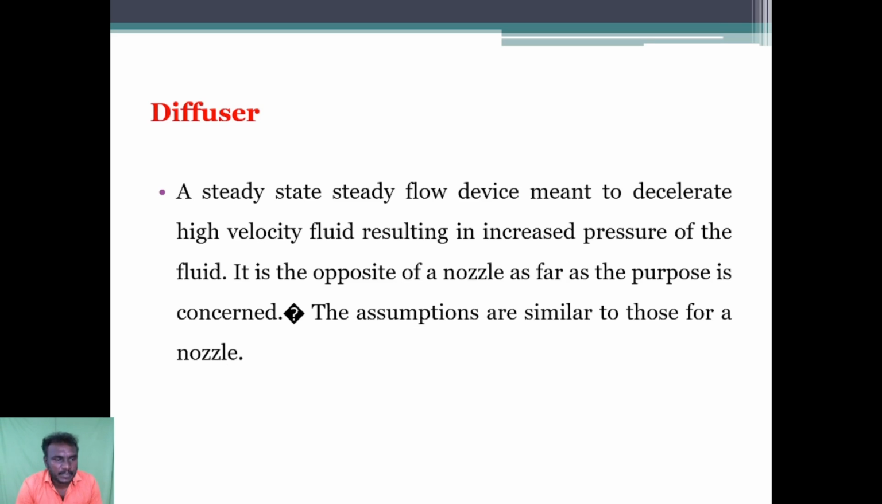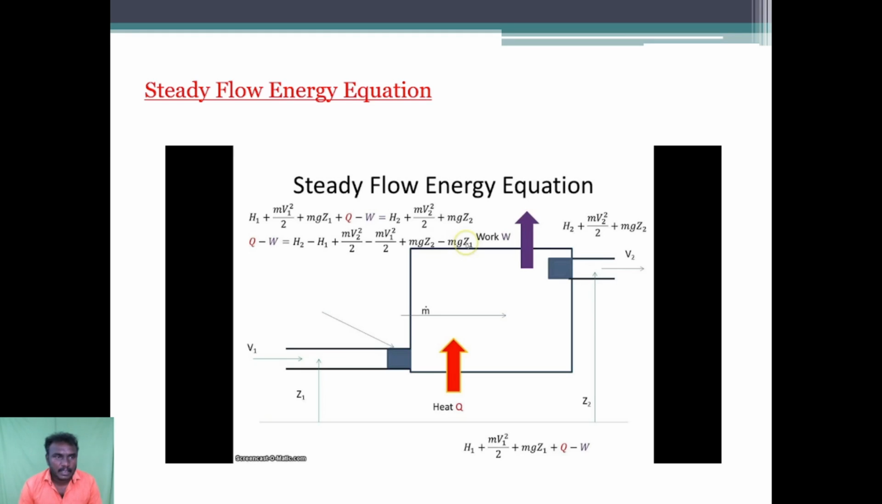Then diffuser. A diffuser is a steady flow device meant to decelerate a high velocity fluid, resulting in an increase in the pressure of the fluid. It is the opposite of a nozzle as far as the purpose is concerned. The assumptions are similar to those for a nozzle also.